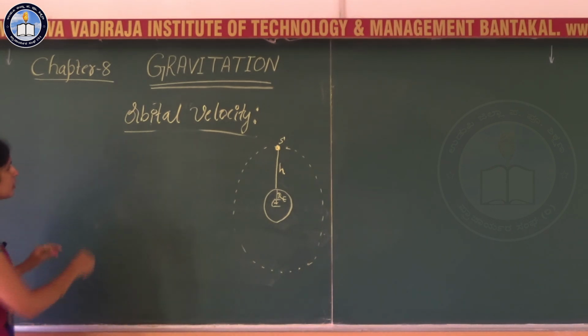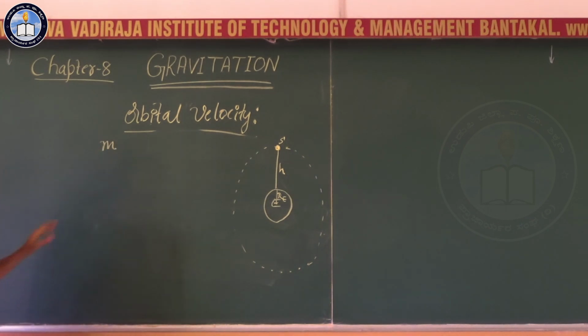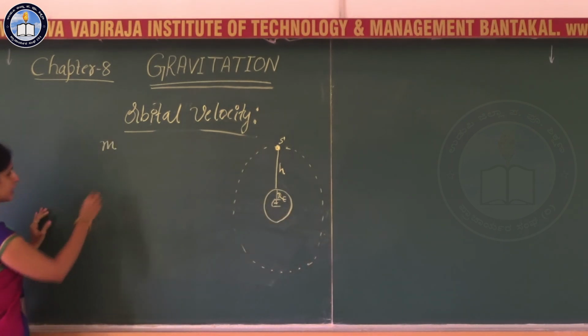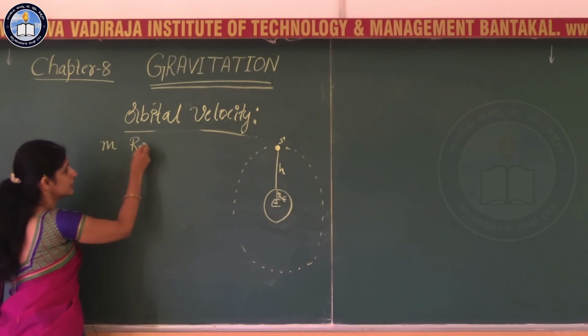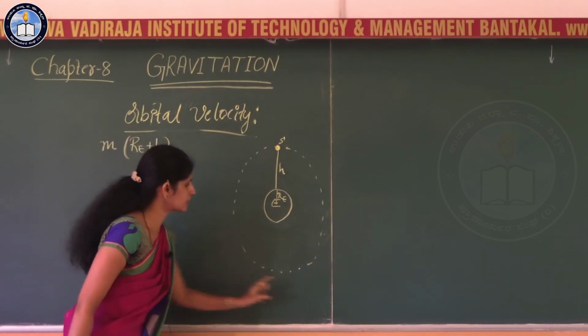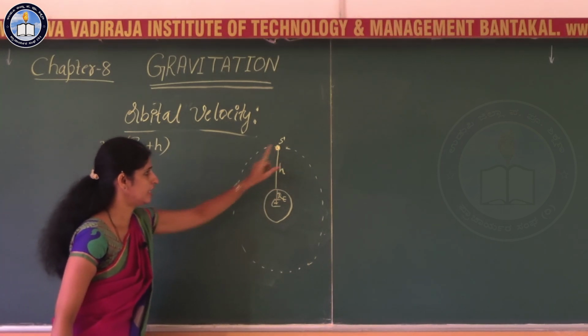Consider a satellite of mass m revolving around the earth at a height RE plus h. So the radius of this circular path is nothing but RE plus h.